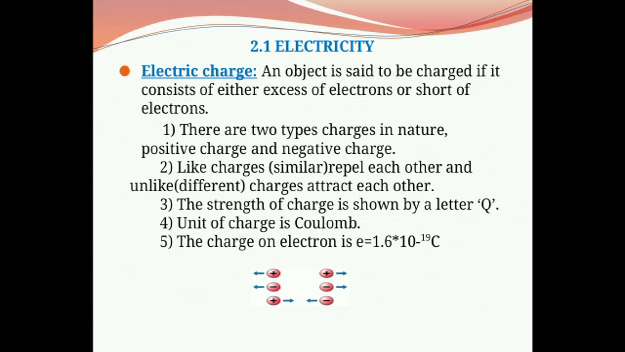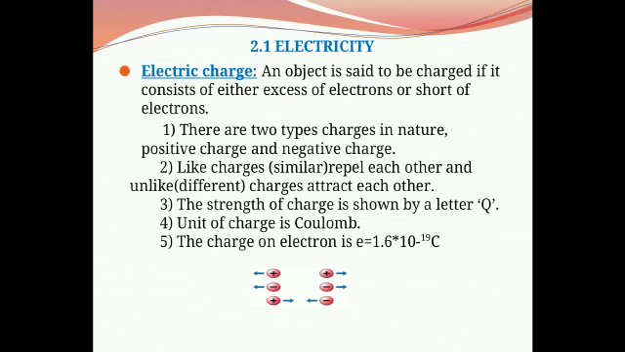And therefore, from that there is a principle of conservation of charges. Electric charge can neither be created nor be destroyed, but it can be transferred from one part of the system to another part, so that the total charge on an isolated system remains constant. An object is said to be charged if it has either an excess of electrons or a shortage of electrons.